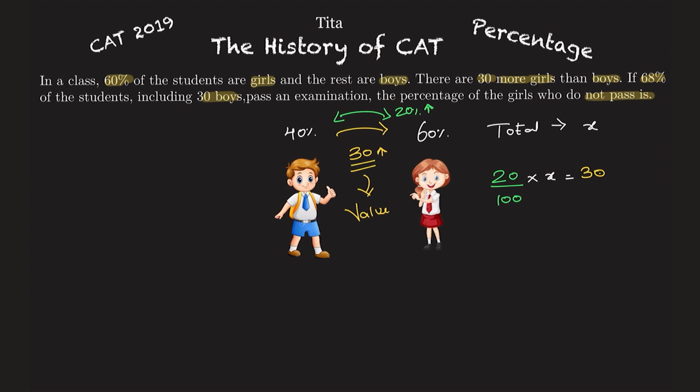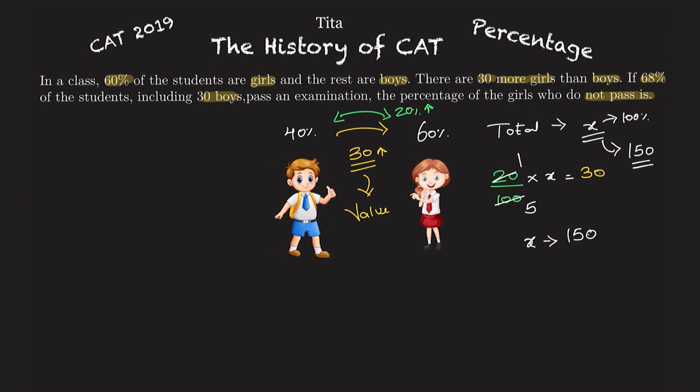So girls are 20% more, but by value they are 30 more, which means 20% of the total number of students in the class, which is obviously your 100% split into 60 and 40, is nothing but 30. So X comes out to be 30 into 5, which is 150. So 150 is the total number of students in the class.